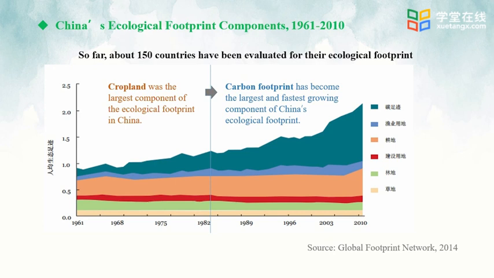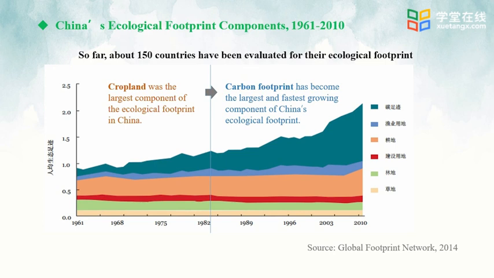It is interesting that the cropland has always remained a large component, but since 1980, when China implemented reform and opening up, productivity has been released and grown quickly. Many factories have been built up, and per capita consumption has gradually increased. Among China's ecological footprint, carbon footprint has become the largest and the fastest growing component.